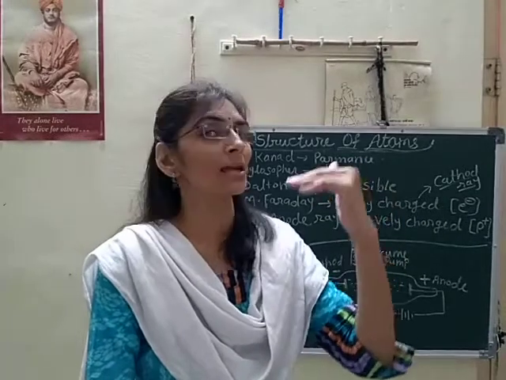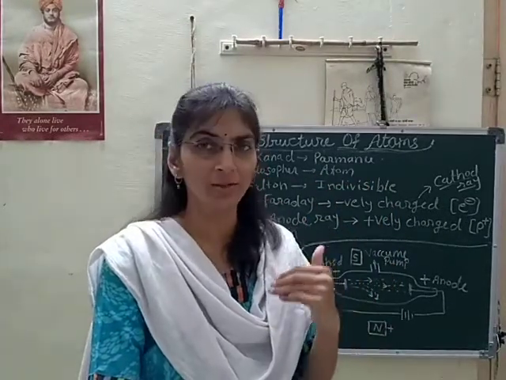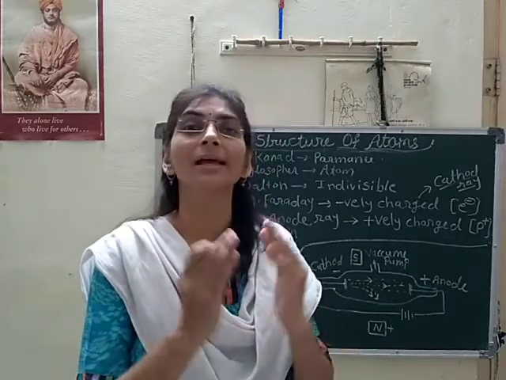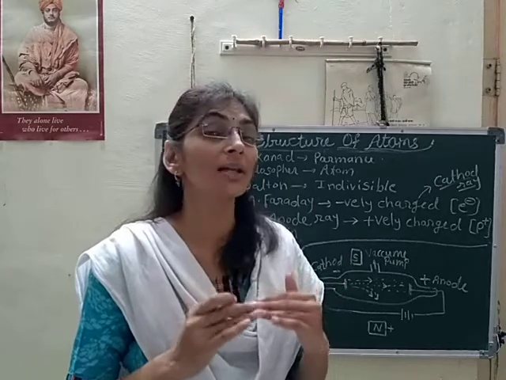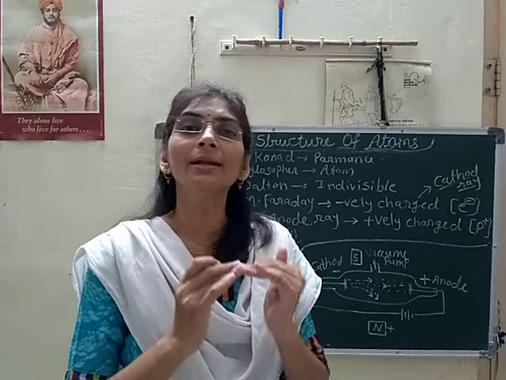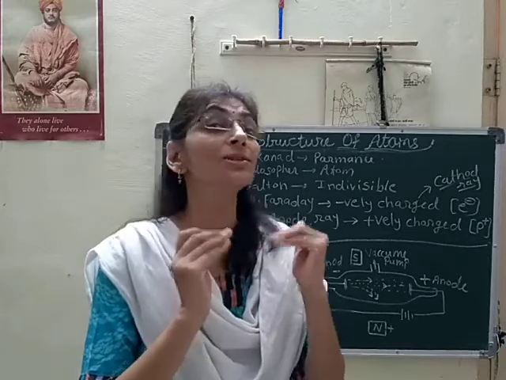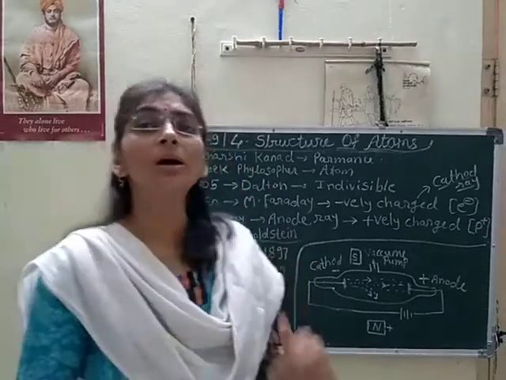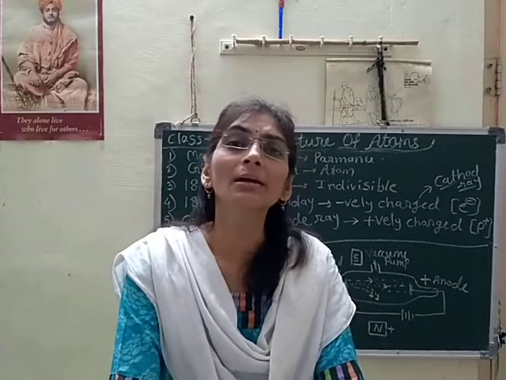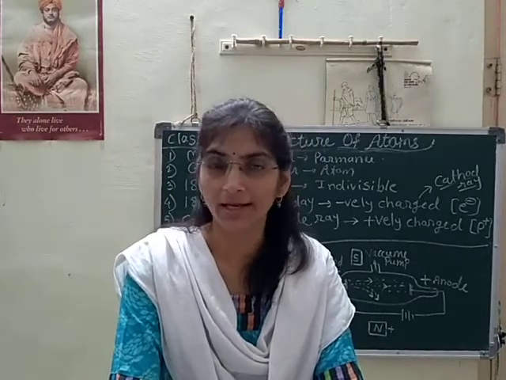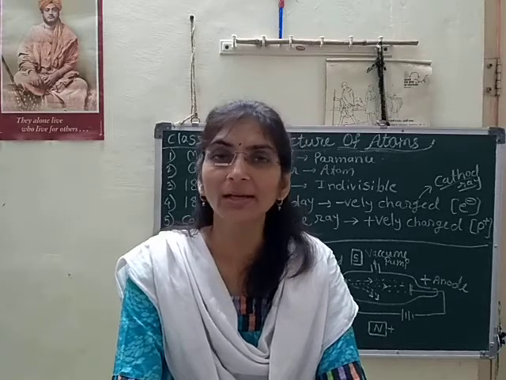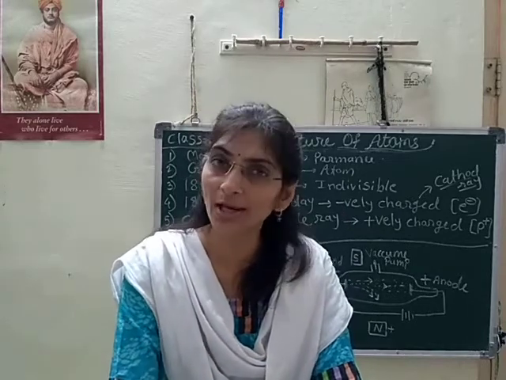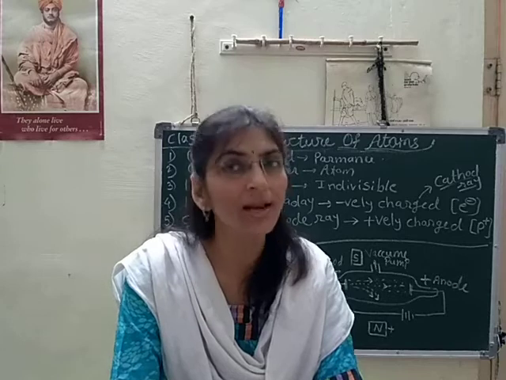And protons and electrons are equal in magnitude, that also we have seen, and they neutralize each other's effect inside the atom. So the overall charge of an atom is neutral. It does not have any charge. So the structure of atom is: the atom has a central nucleus, inside that nucleus protons and neutrons are present, and electrons revolve around that nucleus in their discrete energy levels.